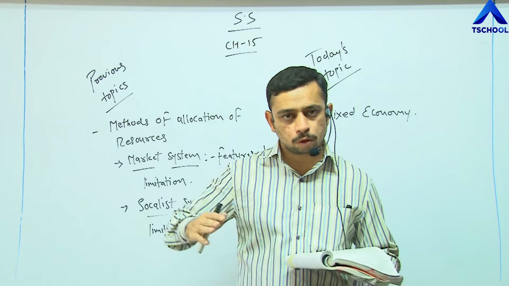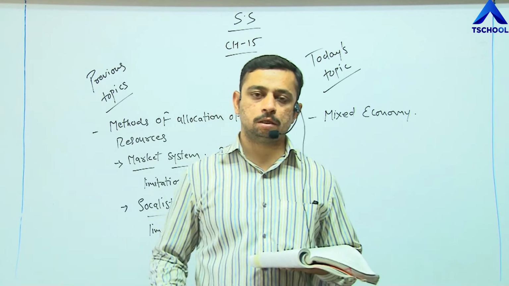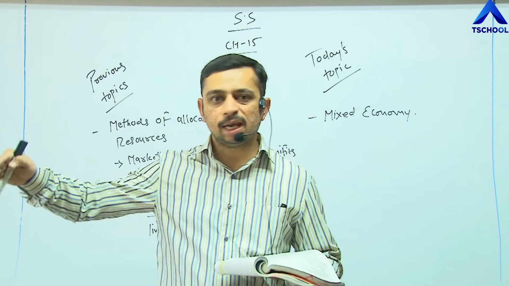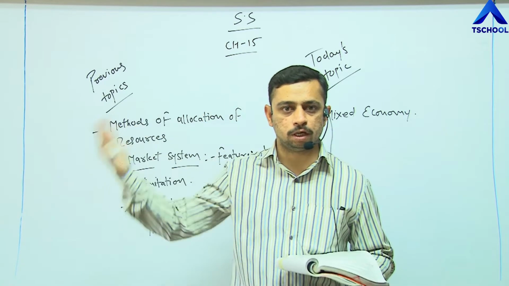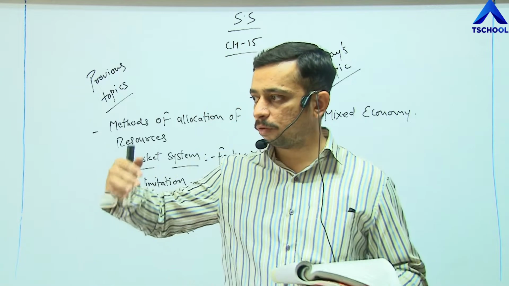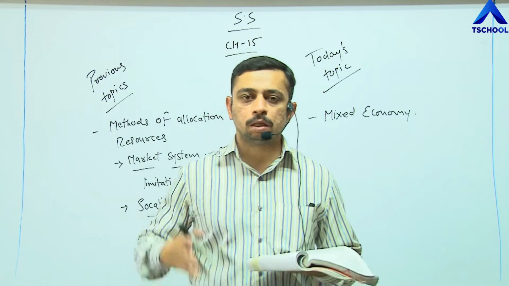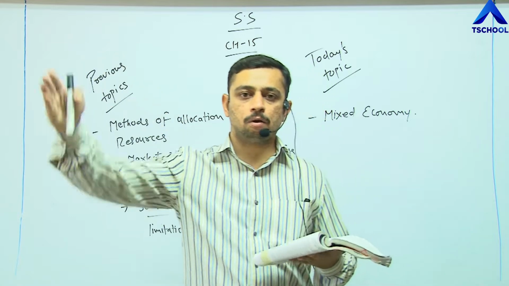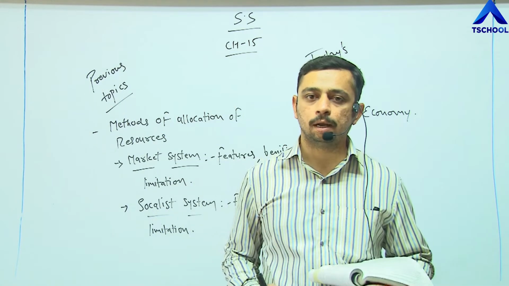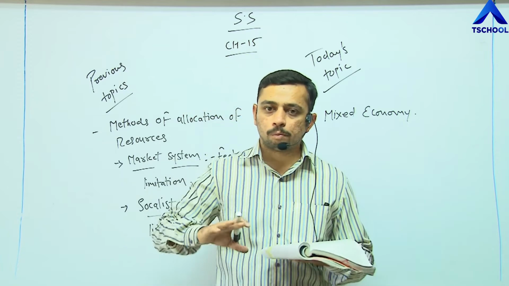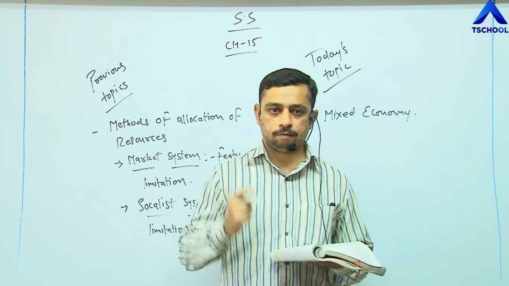When they lay higher taxes on the developed states, the source of income comes in, and they distribute or allot the resources where they are required. Right? This is how the government plans all the economic activities.